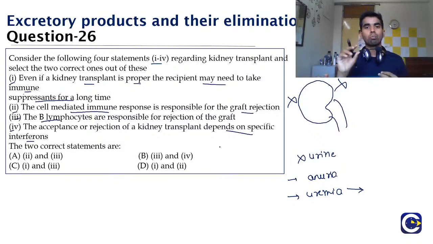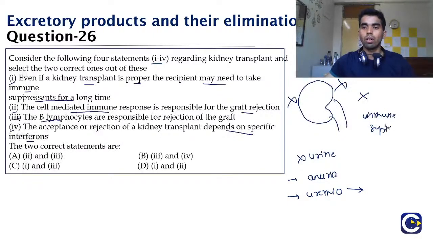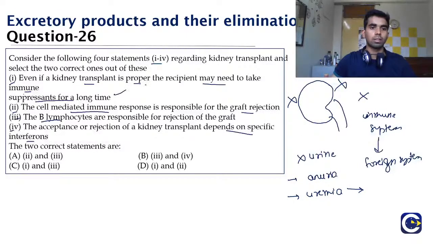Our body is well designed and knows what structure is self and what is non-self, so if you put a foreign body inside the body, it will resist it. The immune system will try to destroy the foreign body, and that is why you need to suppress the immune system. For that we give immunosuppressants. Which arm of the immune system does that? There are two arms of the immune system.